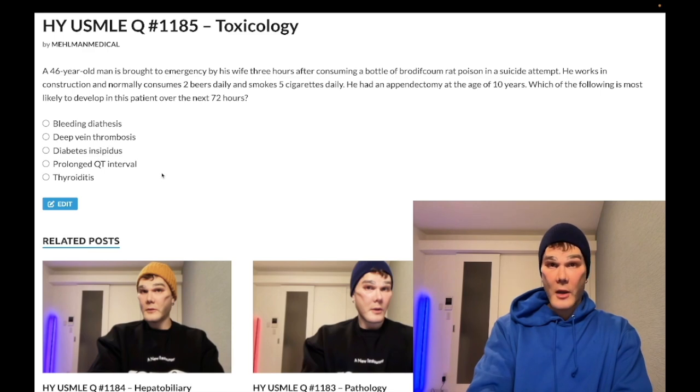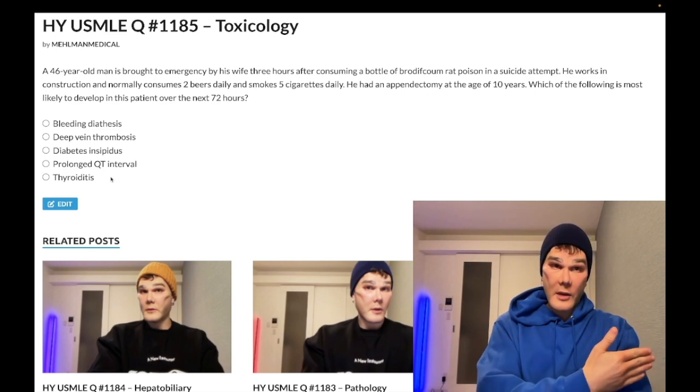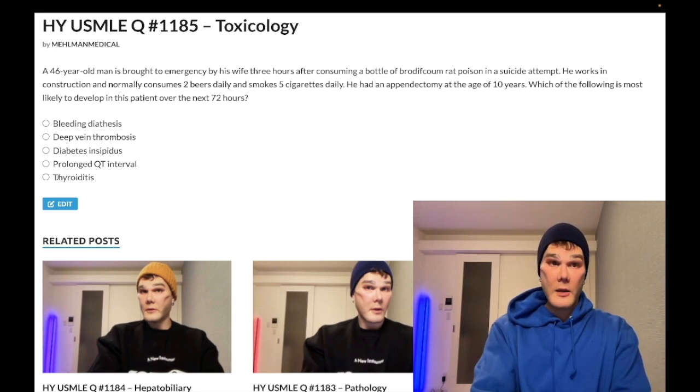Choice E, thyroiditis, wrong answer. Amiodarone, a type 3 antiarrhythmic potassium channel blocker, and lithium as well can cause drug-induced thyroiditis. A lot we can talk about, but if you've gone through my endocrine content, you know I've discussed that even if you're hyperthyroid in the setting of drug-induced thyroiditis, you'll have decreased uptake if they ask you. For De Quervain, postpartum, and drug-induced thyroiditis, if they give you the hyper variant, because they can also cause hypothyroidism, you're going to select decreased uptake, whereas Graves, toxic multinodular goiter, and toxic adenoma are all increased uptake. Choice E, wrong answer.